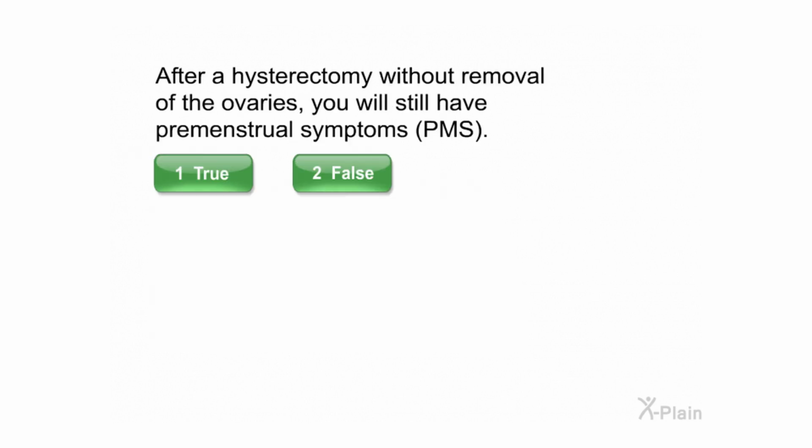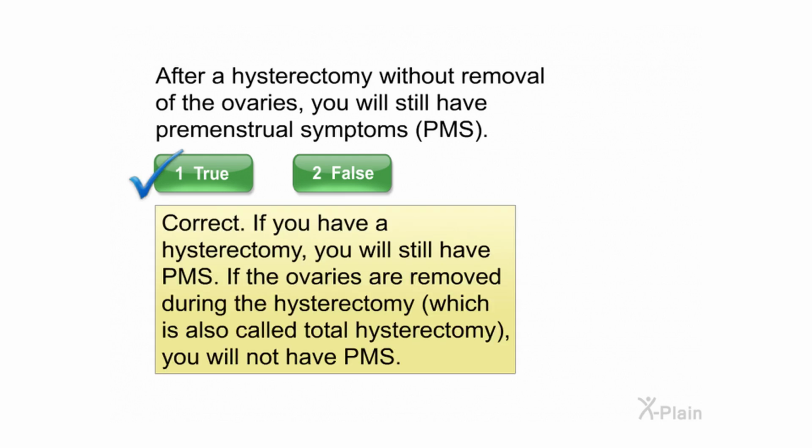After a hysterectomy without removal of the ovaries, you will still have premenstrual symptoms, PMS. Select true or false. Correct. If you have a hysterectomy, you will still have PMS. If the ovaries are removed during the hysterectomy, which is also called total hysterectomy, you will not have PMS.